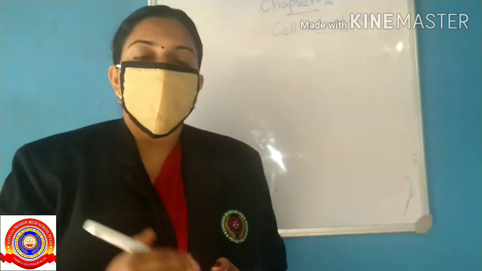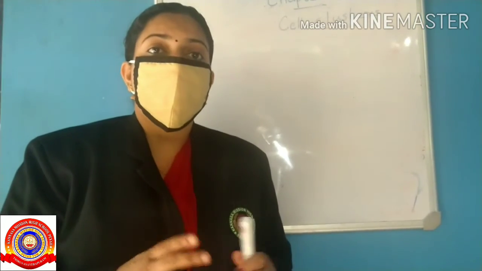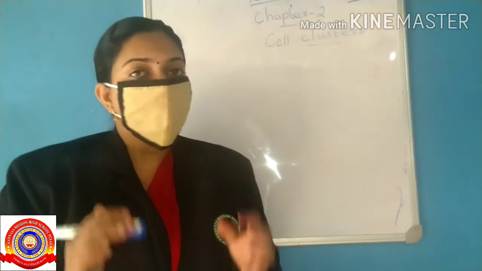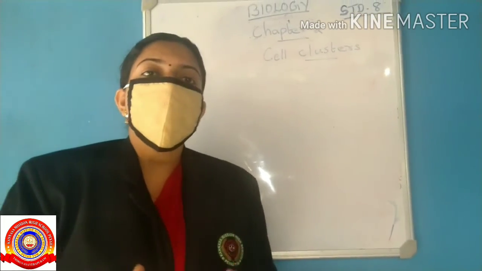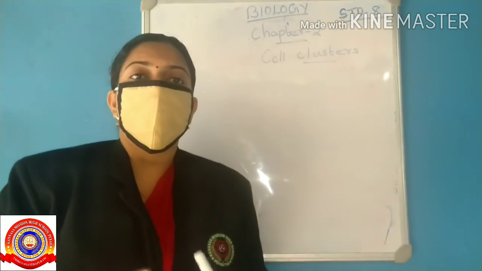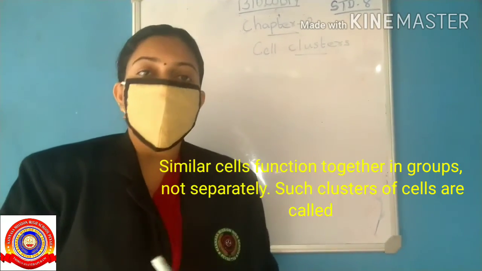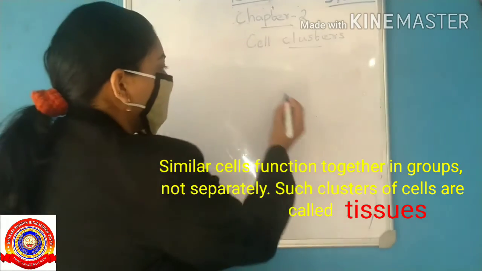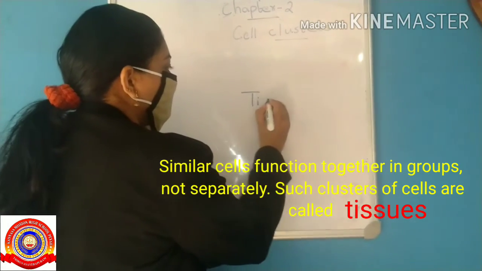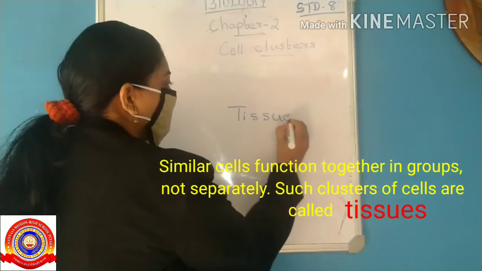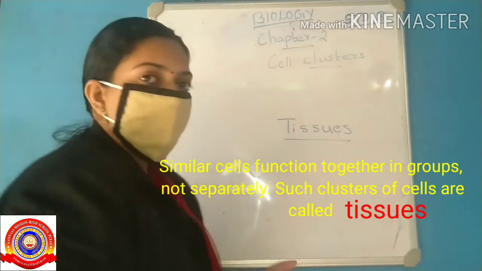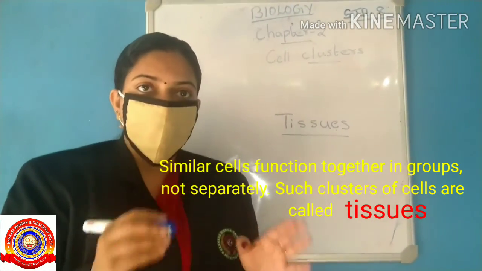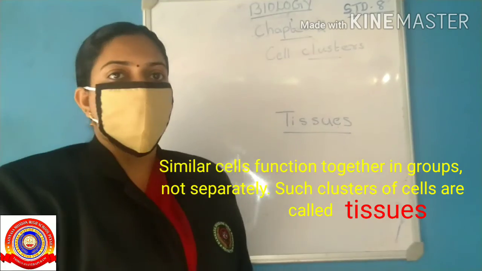The well-being of the human body depends on the systematic and regulated action of the cells. Similar cells function together in groups, not separately. Such clusters of cells are called tissues. Tissues are similar cells that function together in groups.